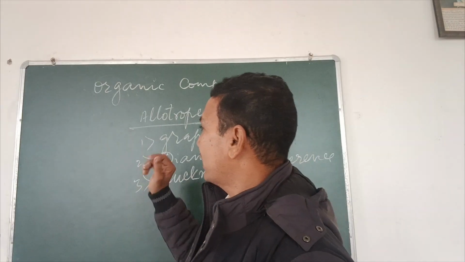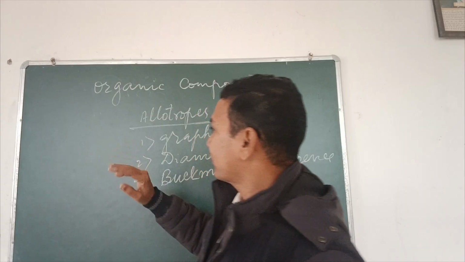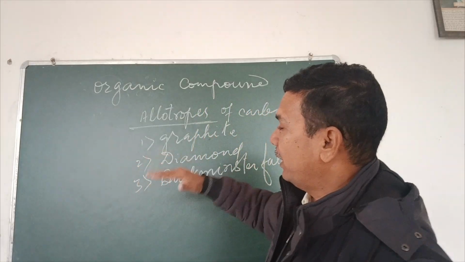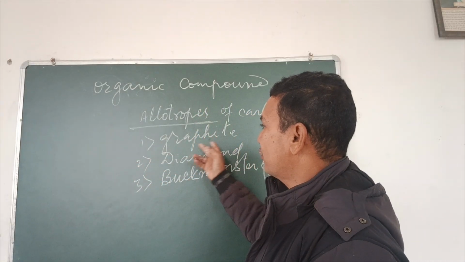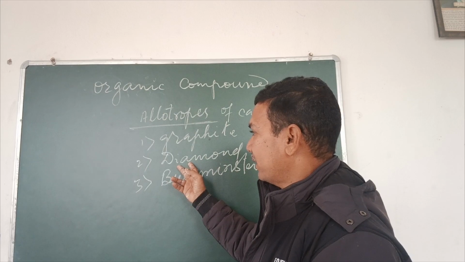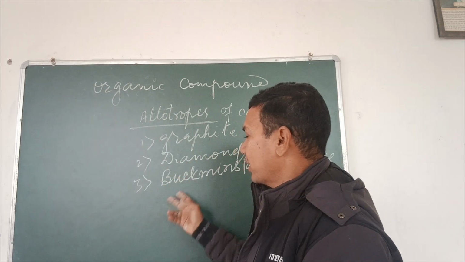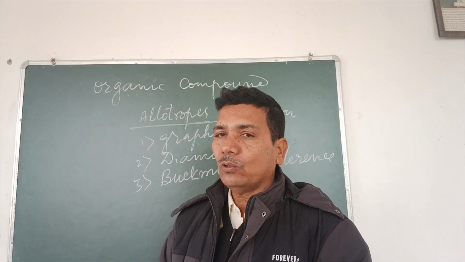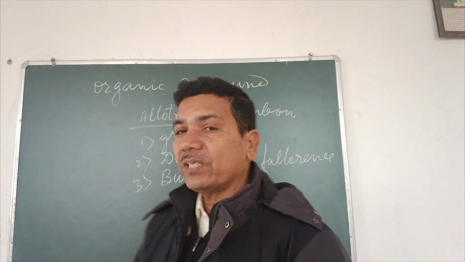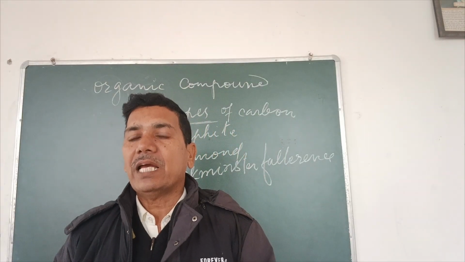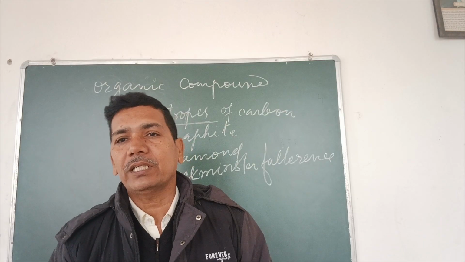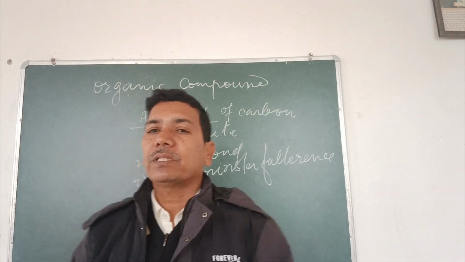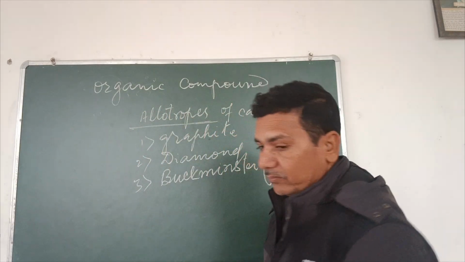But physical properties are different. Graphite is formed layer by layer, it is slippery and soft. Diamond is hard. Buckminster fullerene has different physical properties. So allotropes are those forms of a single substance which have similar chemical properties but different physical properties.